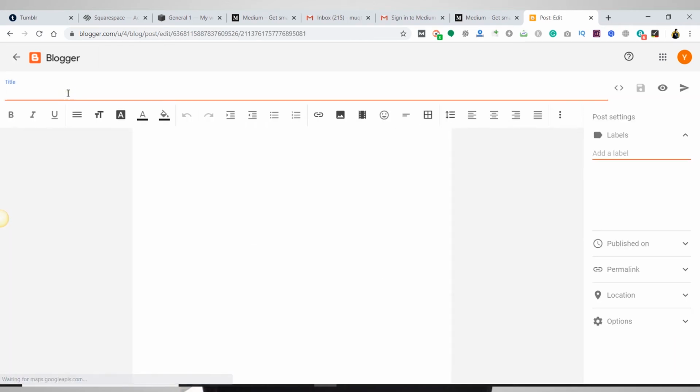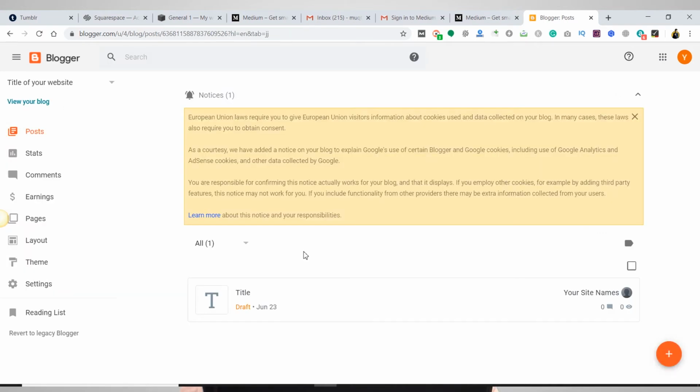You can write a title here and a description or your article here. It is that simple. You can edit your article, you can add images here, you can add tags and labels here, and you can do many more things in Blogger. Now let's see the advantages and disadvantages of using this platform.